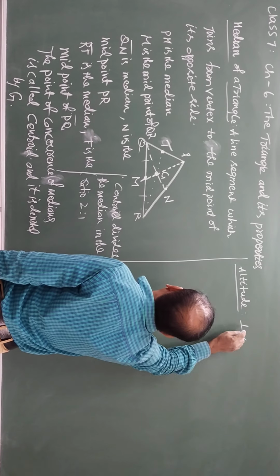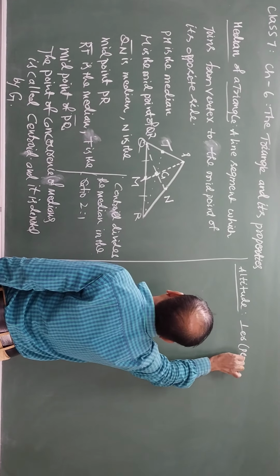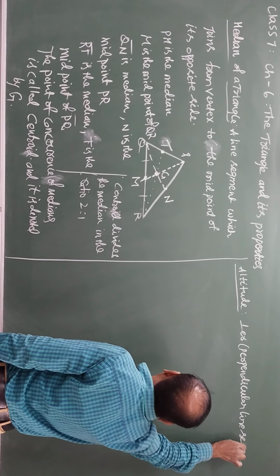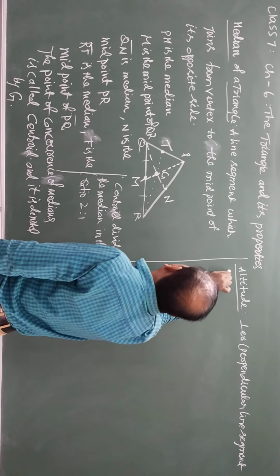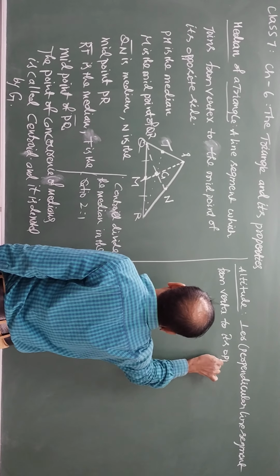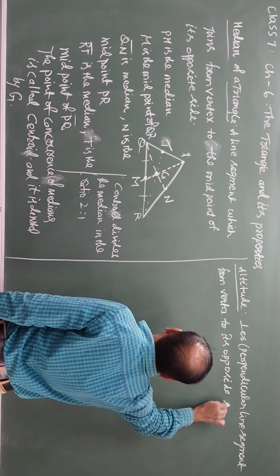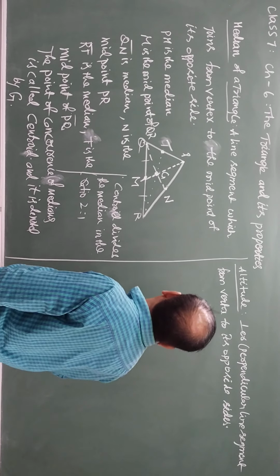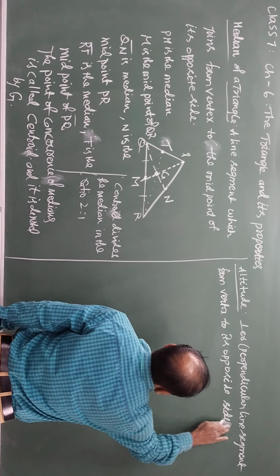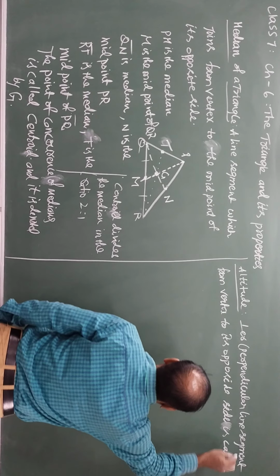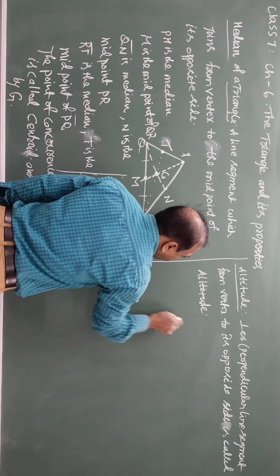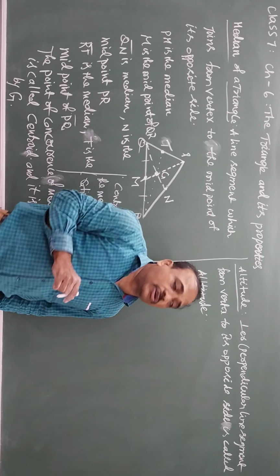In other words, a perpendicular line segment from a vertex to its opposite side is called an altitude. The point where all the altitudes meet is called the orthocenter.